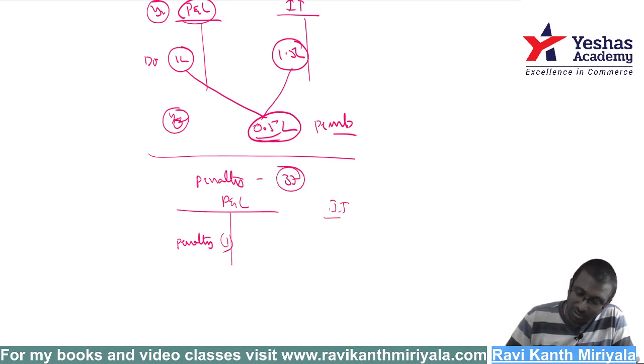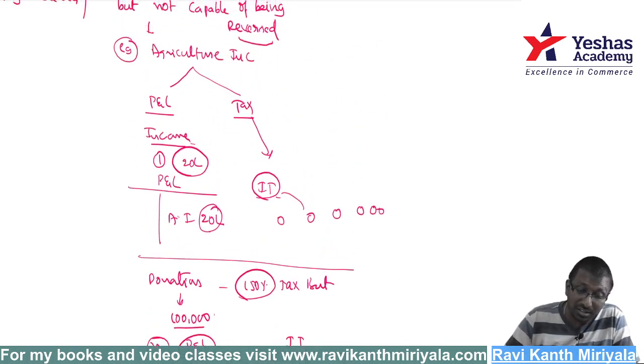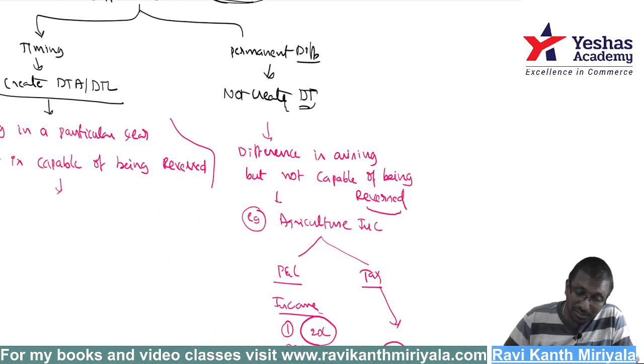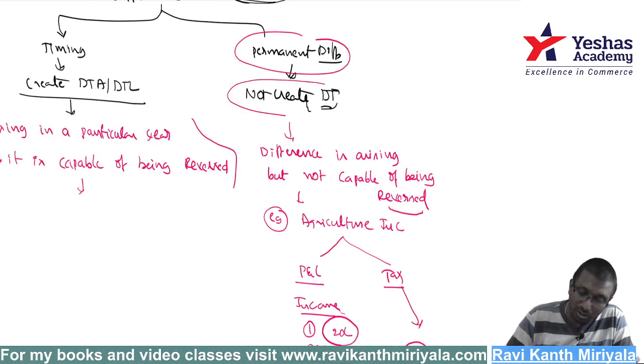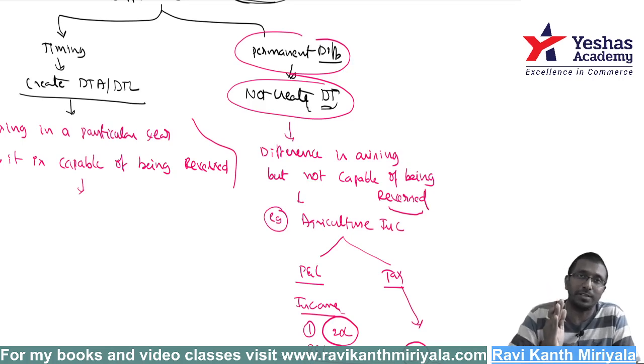But when it comes to income tax, do you allow this as an expenditure? No, zero. Do you allow it in the next year? No, we'll never allow it. That's all. It is only one sided. It is happening on one side, on the next side it is not happening. This is a permanent difference. If it is a permanent difference, we are not supposed to create any deferred tax for permanent differences.